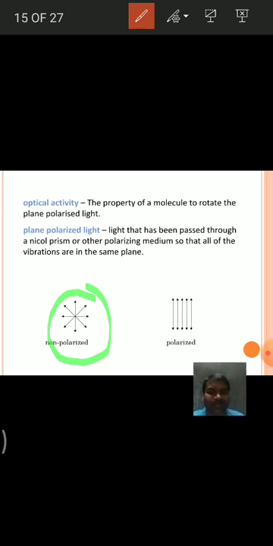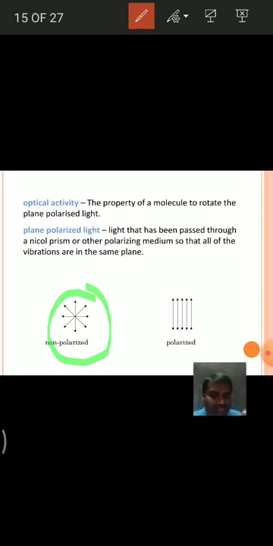All the vibrations are in the same plane. That means the outgoing light only vibrates in one direction or in one plane. That is said to be plane polarized light.